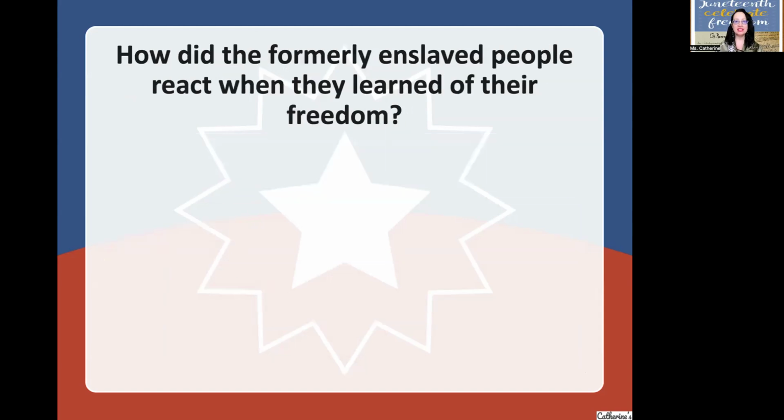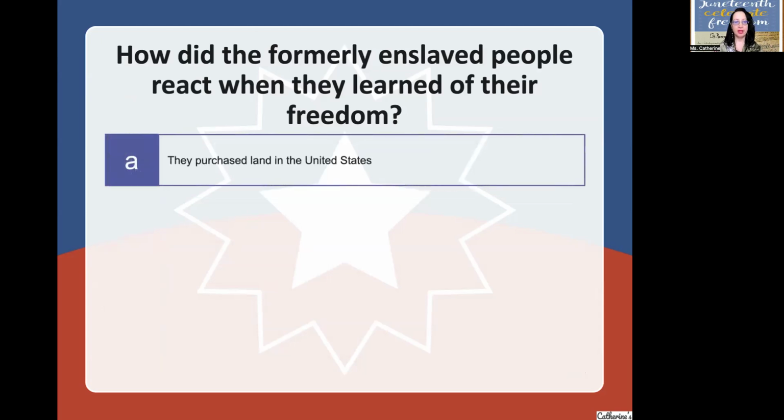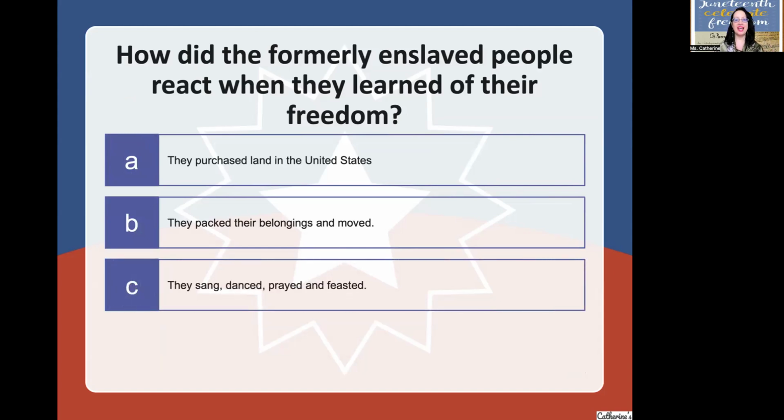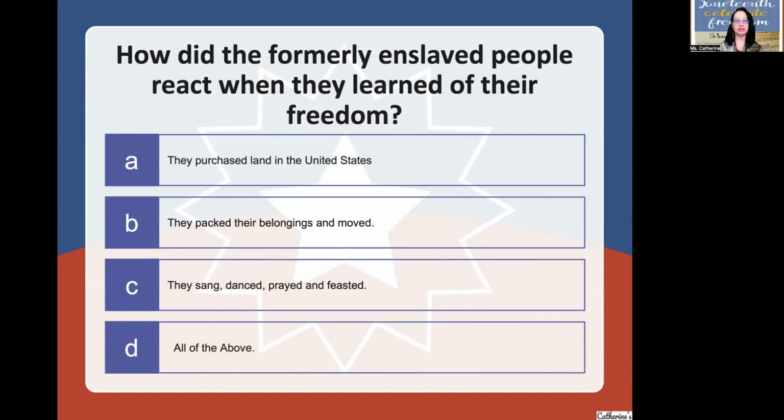How did the formerly enslaved people react when they learned of their freedom? When we say react, we're asking how, in the past, enslaved people reacted when they learned of their freedom. They purchased land in the United States. They packed their belongings and moved. They sang, danced, prayed, and feasted. Or all of the above. Again, how did the formerly enslaved people react? They sang, danced, prayed, and feasted. Good job.